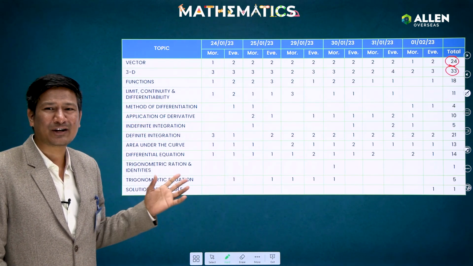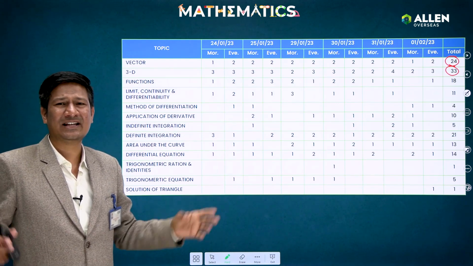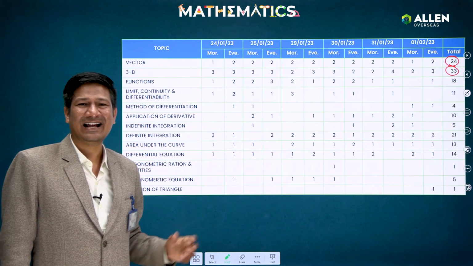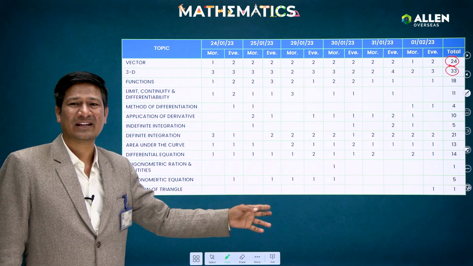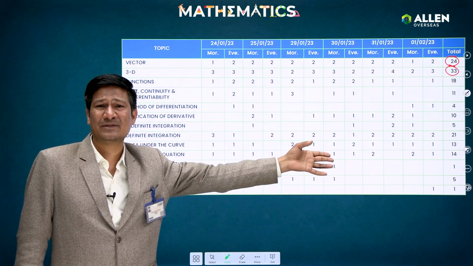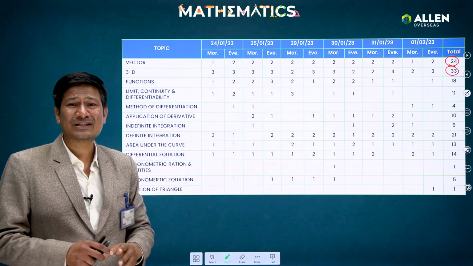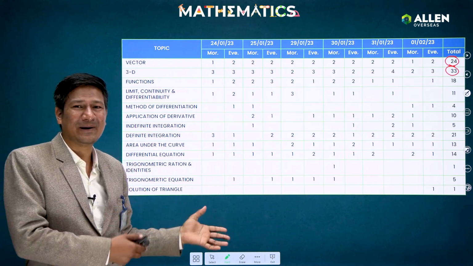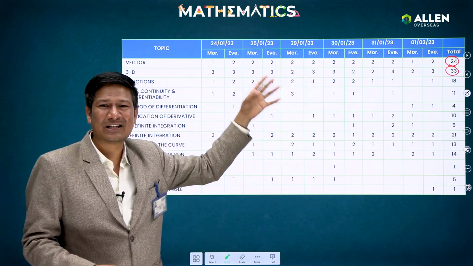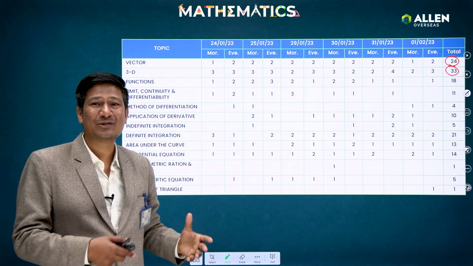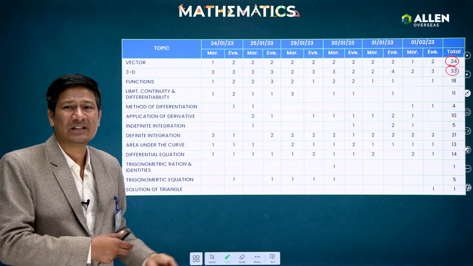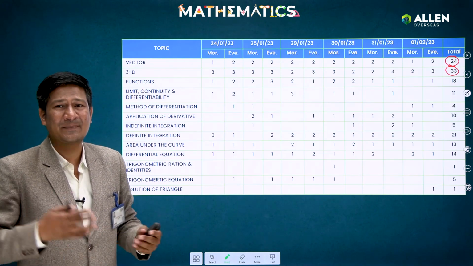After that, if we come to trigonometry, they ask very few questions from this portion. Hardly one question from trigonometric ratios and identities, some questions from trigonometric equations, and from solution of triangles only one question was asked, in the last shift. So what I want to say is, if you are not preparing trigonometry, and instead prepare vector and 3D or the calculus portion, you can see the weightage of those topics will definitely be more compared to trigonometry. So on the basis of this, you can prepare your strategy for the upcoming exam.